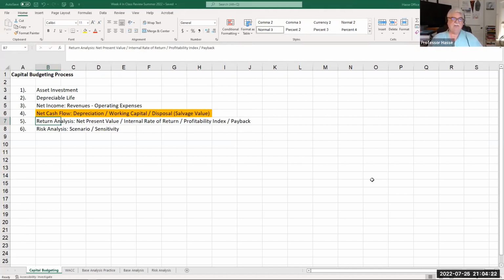Then once we have that net cash flow, we compare that asset investment in year 0 to the return analysis: net present value, internal rate of return, profitability index, and payback.